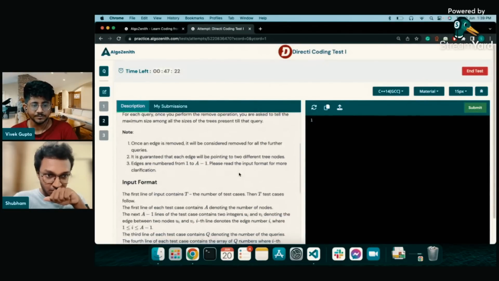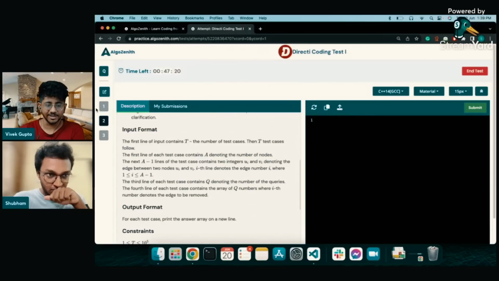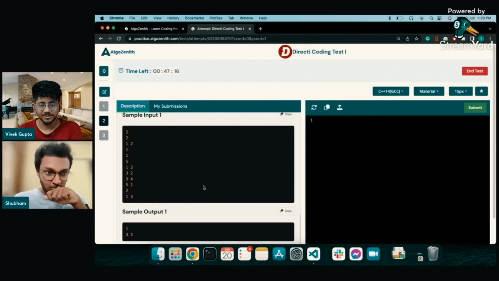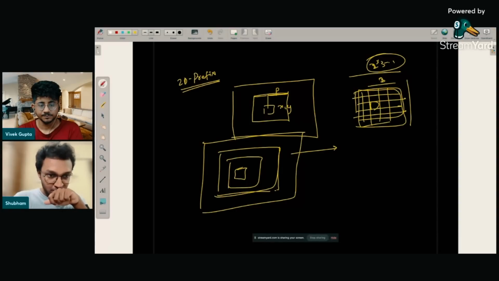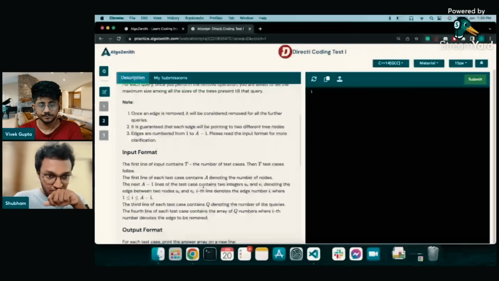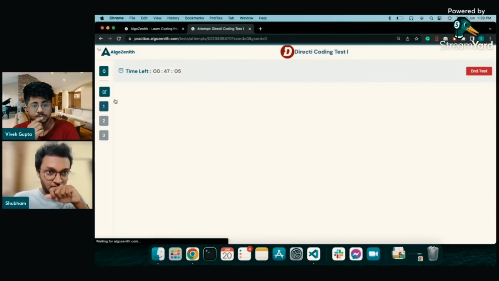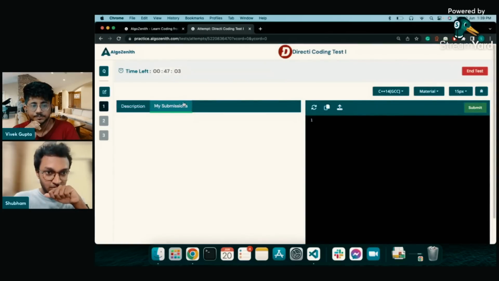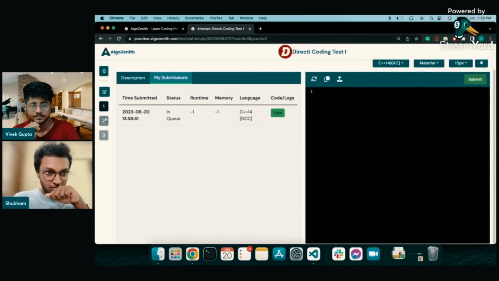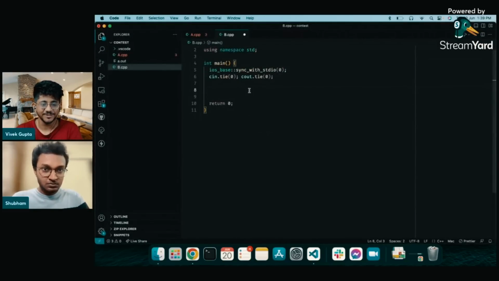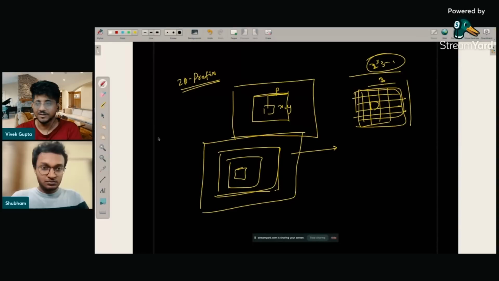Okay, so he's reading the second problem. I think he has already read it, but again, he's reading this one. He wants to be double sure that his code is correct. Let's focus on writing that. Okay, so I'll explain the second problem.